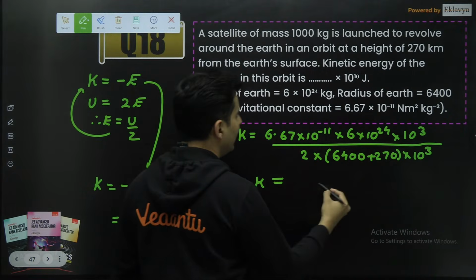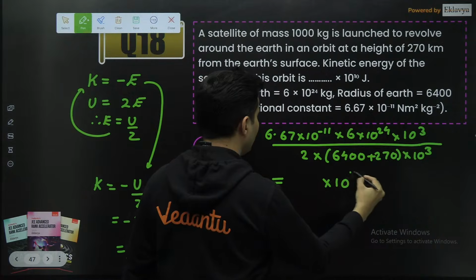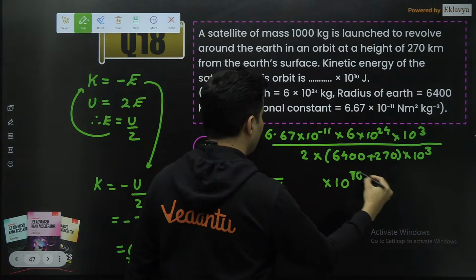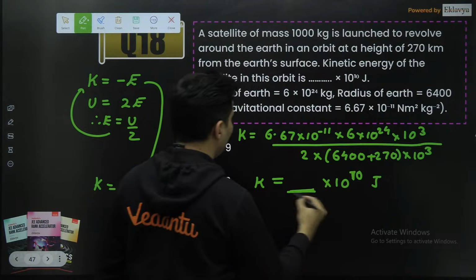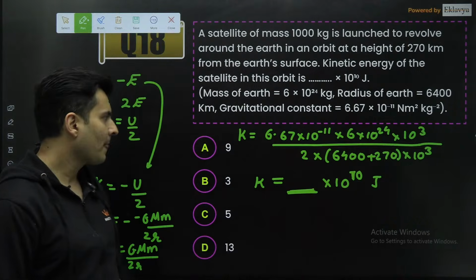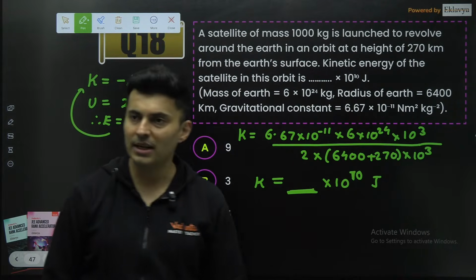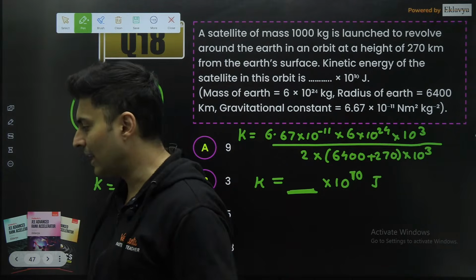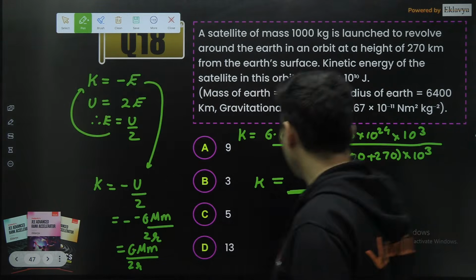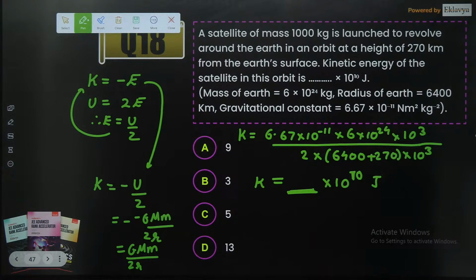So multiply by 10 to the power 3 to convert it into meters. You will get the kinetic energy as something into 10 to the power, basically in joules. So that number, just check it out. What are you getting? Yeah. So you just have to do this simple multiplication. You will get the perfect answer. Is that okay, my dear students? Everyone? So 6,400 plus 270 will make it